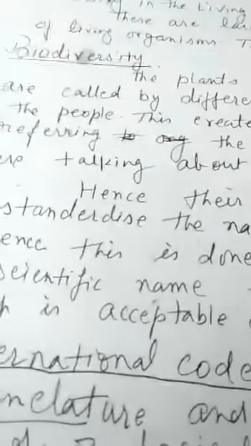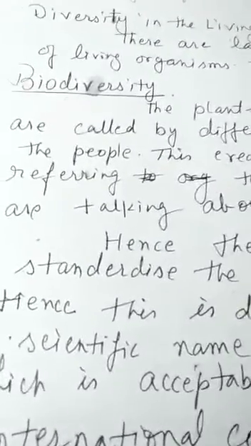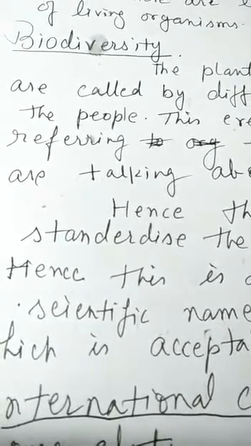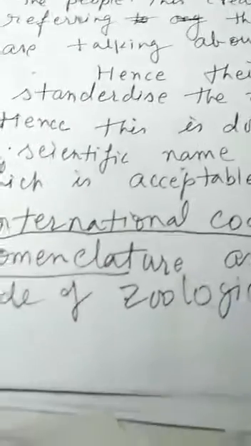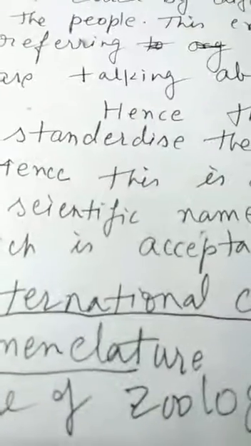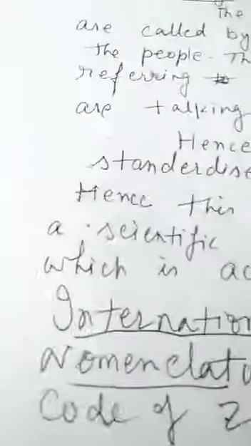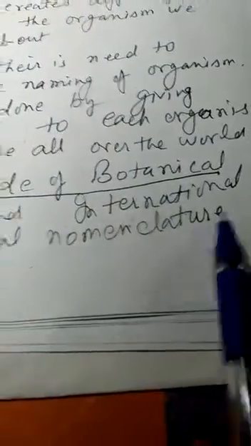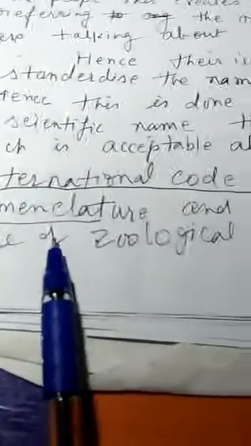For this difficulty, there is the International Code of Botanical Nomenclature, which gives a specific name to a plant, and for animals, the International Code of Zoological Nomenclature.